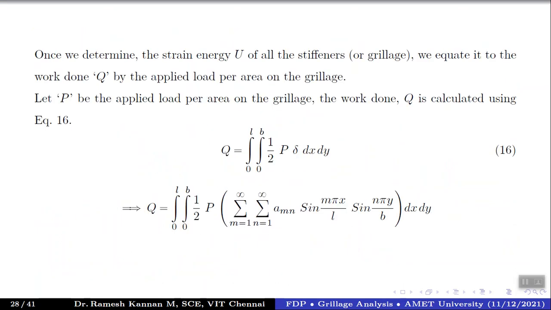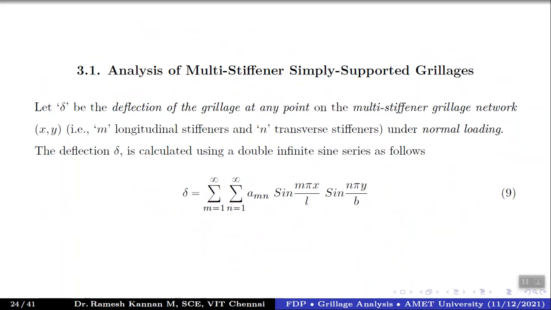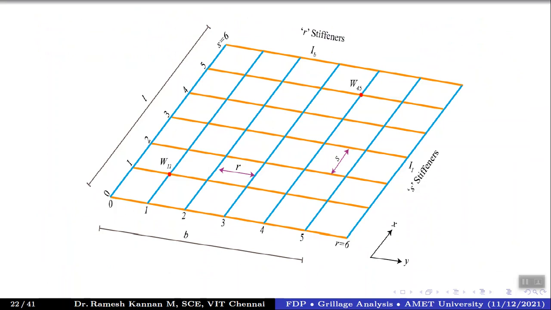So this is Q, which equals the work done due to the applied load capital P per area of the grillage. So I've just saved it as, if you convert that in terms of foot, it is per foot. What is the load intensity, right? Something like that. And this is integration 0 to L, double integration, in fact, 0 to L and 0 to B. That's the area integration, right? So it will calculate the work done because of the load applied over the entire area, right?